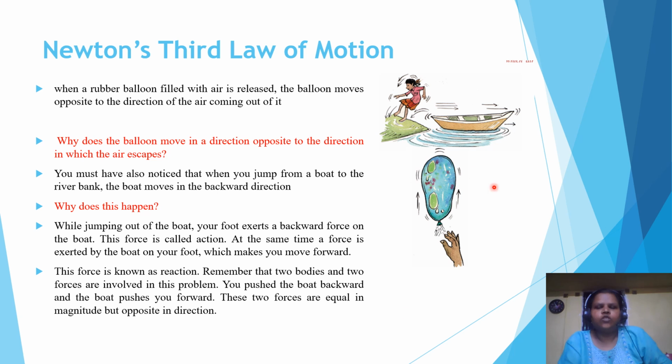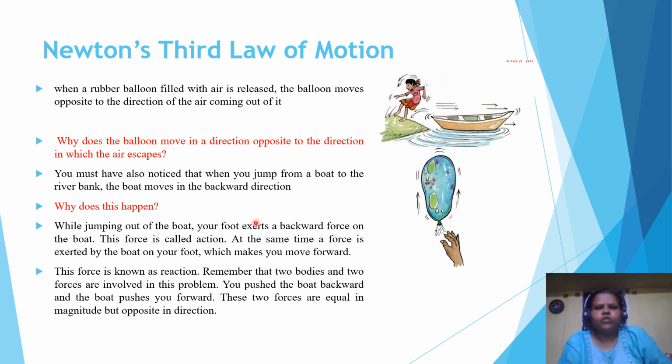Newton's third law of motion we'll discuss now. So what is Newton's third law? For every action there is an equal and opposite reaction. When a rubber balloon filled with air is released, what happens? The balloon moves opposite to the direction of air coming out of it. Why does the balloon move in the direction opposite to the direction in which the air escapes? We must notice that when you jump from a boat to the river bank, the boat moves in the backward direction. Why does this happen? So this question we can answer now.